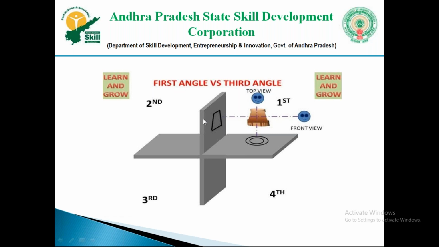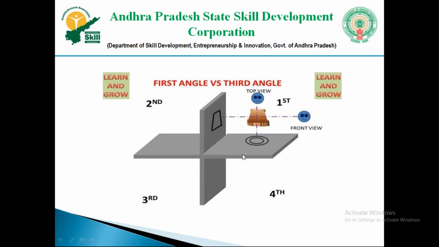So this front view will fall on the vertical plane here, and the top view will fall on this horizontal plane. The same way, after we take this object to the third quadrant, the front view will fall on the vertical plane and the top view will fall on the horizontal plane. After giving the projections, we are going to tilt this horizontal plane.